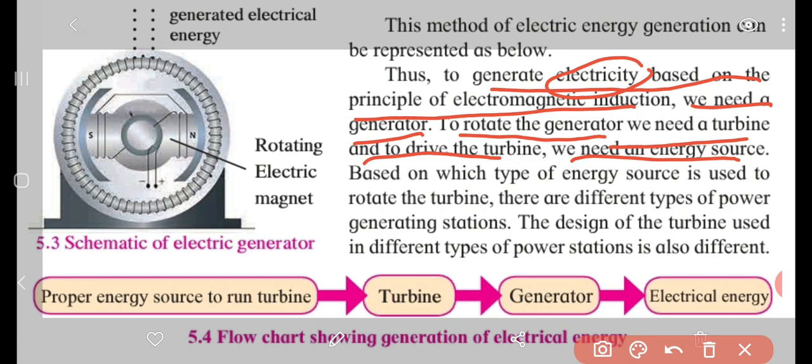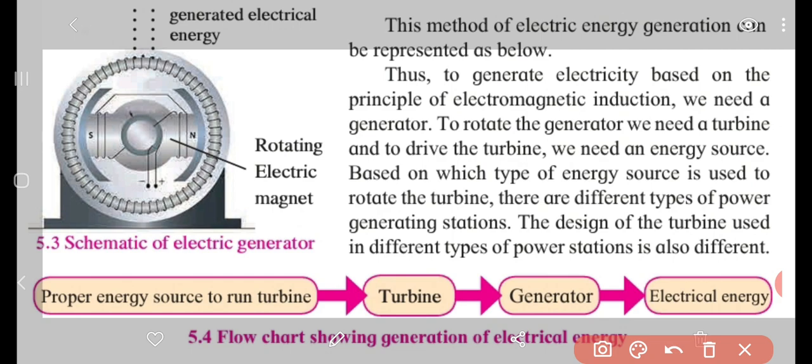Now, based on which type of energy source is used to rotate the turbine, there are different types of power generating stations. Which source of energy we use depends on the material, the fuel, which we are using to generate that energy. The design of the turbine used in different types of power stations is also different.